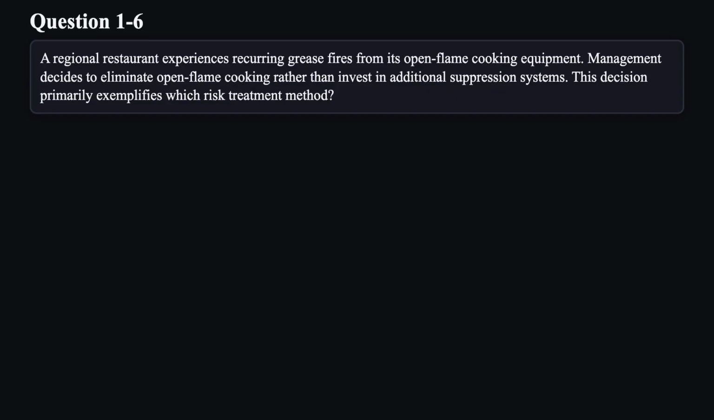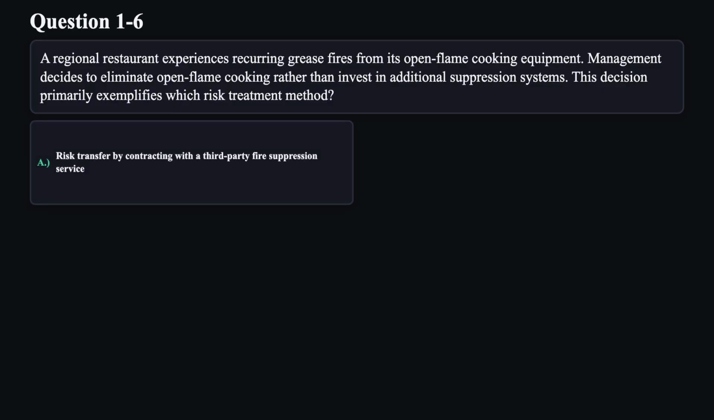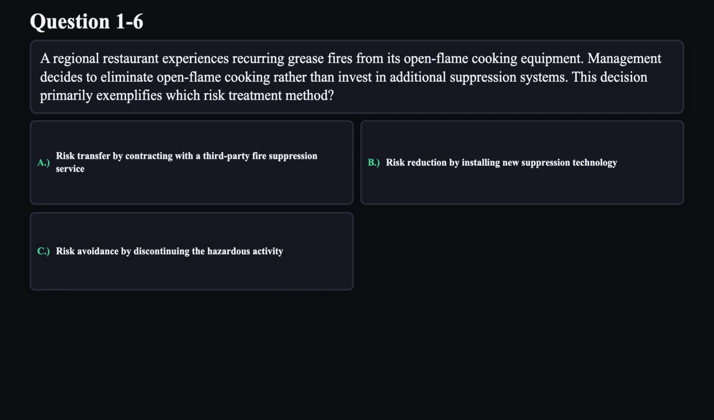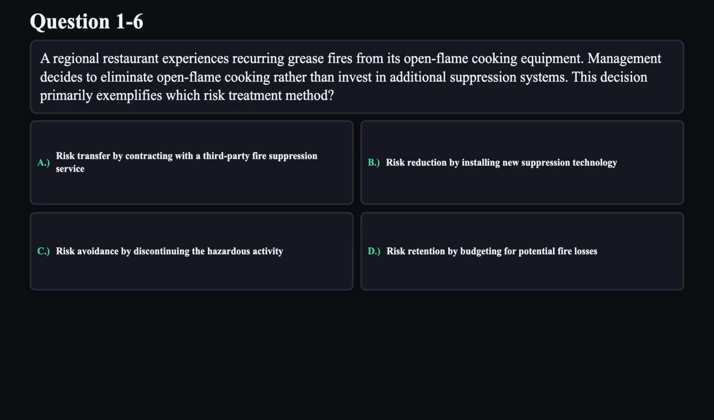Question 6. A regional restaurant experiences recurring grease fires from its open flame cooking equipment. Management decides to eliminate open flame cooking rather than invest in additional suppression systems. This decision primarily exemplifies which risk treatment method? A. Risk transfer by contracting with a third-party fire suppression service. B. Risk reduction by installing new suppression technology. C. Risk avoidance by discontinuing the hazardous activity. D. Risk retention by budgeting for potential fire losses.